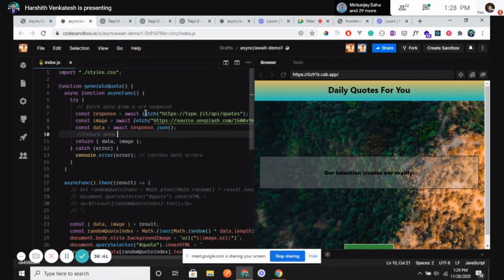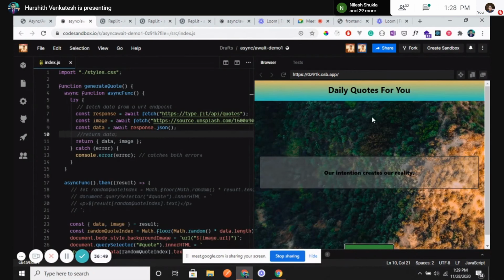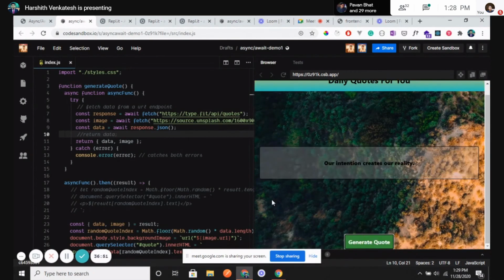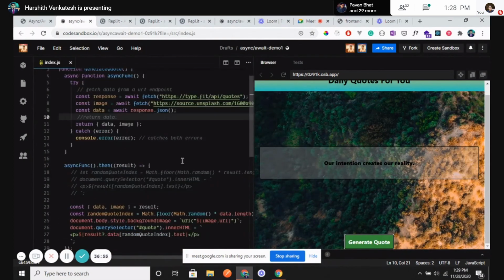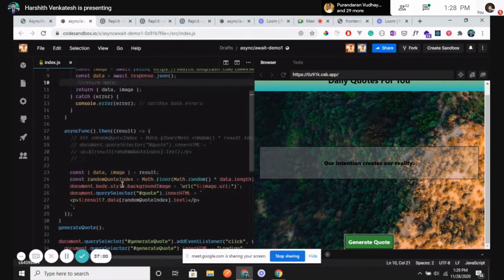I need to make sure that once everything has come up, then only I need to display it in the UI. So if I click on the generate code, basically what is happening is, did I click on this code? Okay. It needs to show me a new image. One second.